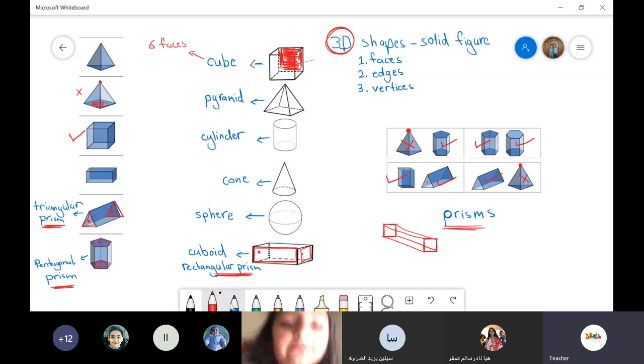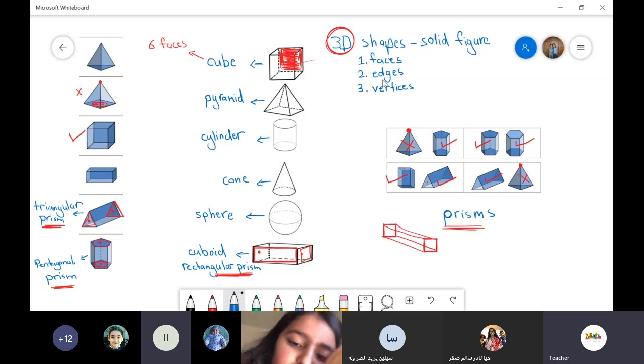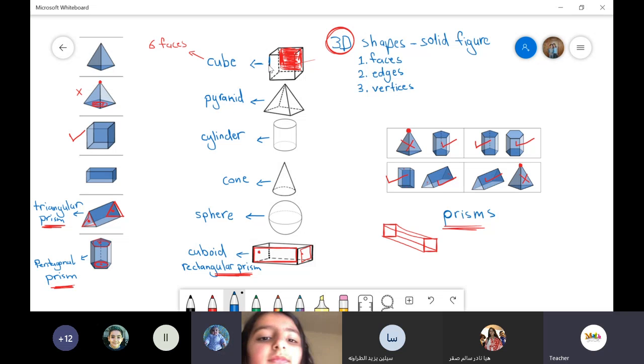Okay, now let's continue. I need to count the edges. When I say edge, it means I'm talking about the side, this straight line. Can you see the blue color? Yes, teacher. This straight line is the edge. Okay, now we need to count the edges.